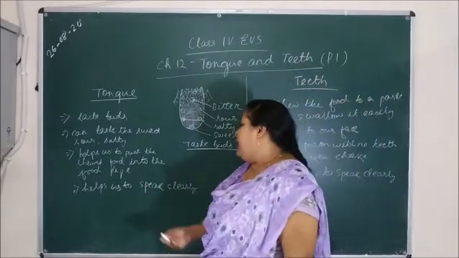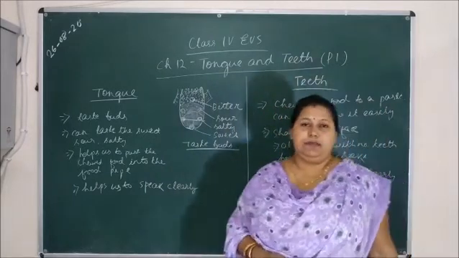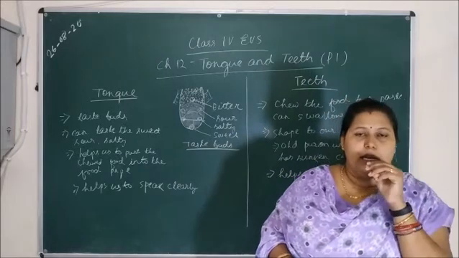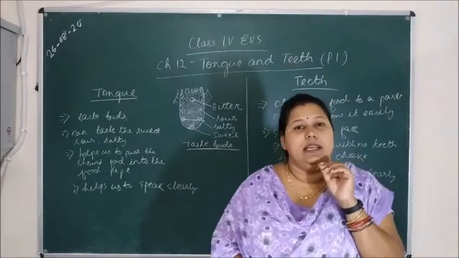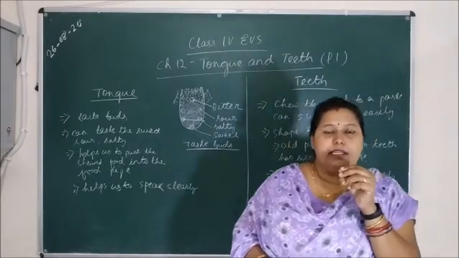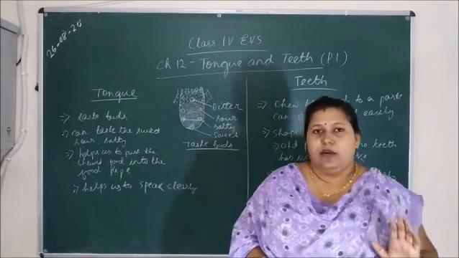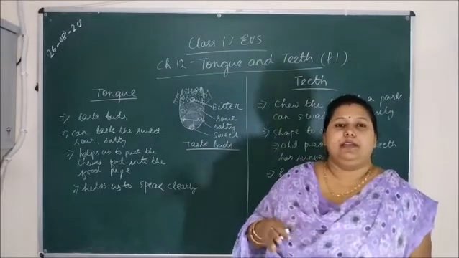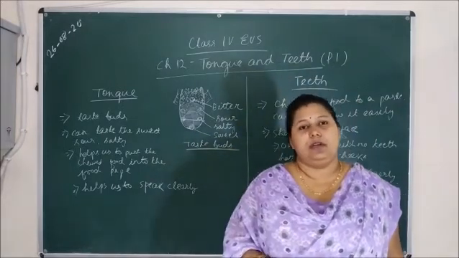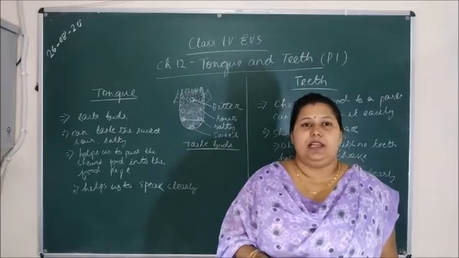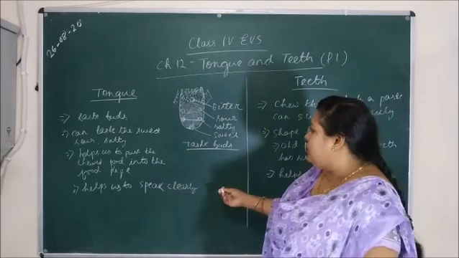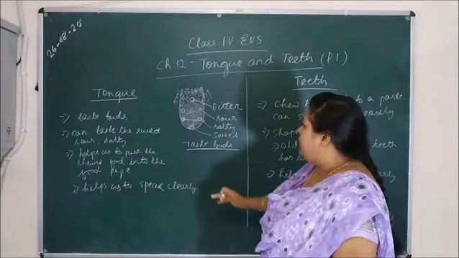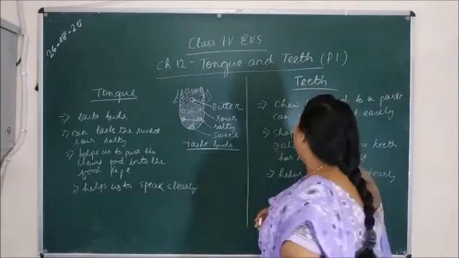Next, it helps us to speak clearly. If we hold the tongue and try to say or speak anything, we cannot do that. Why? Because the tongue has the vital role in speaking. Those who don't have a tongue can't speak any word clearly. So this also helps us speak clearly. So this is all about your tongue. Then come to the teeth.